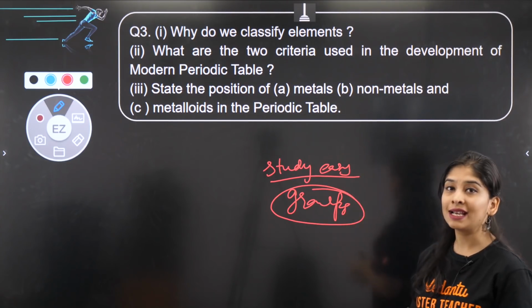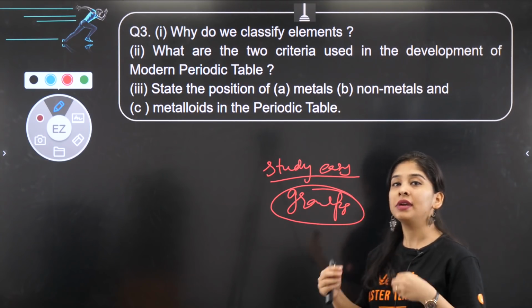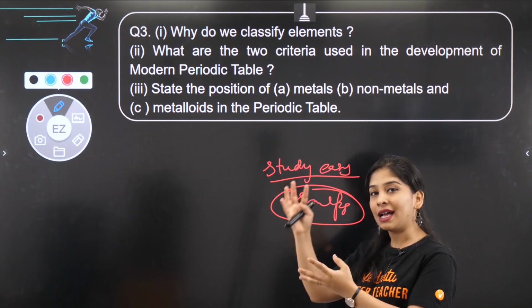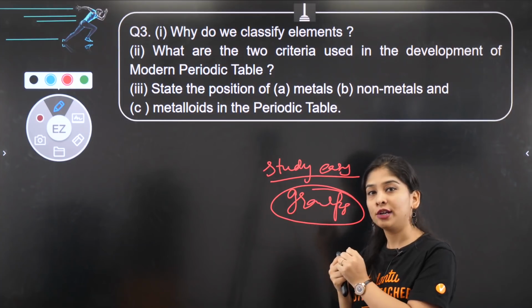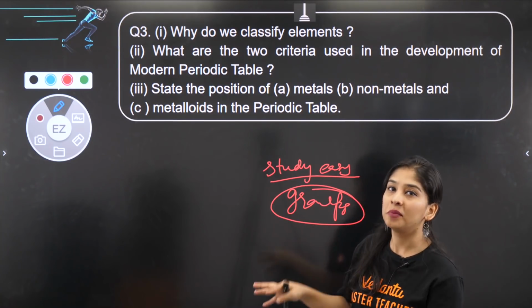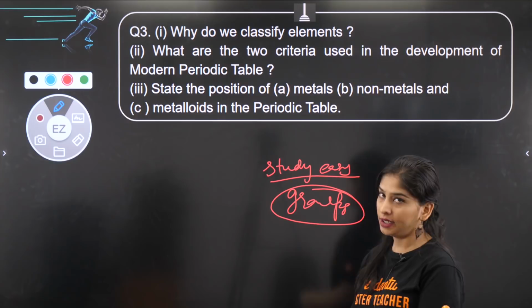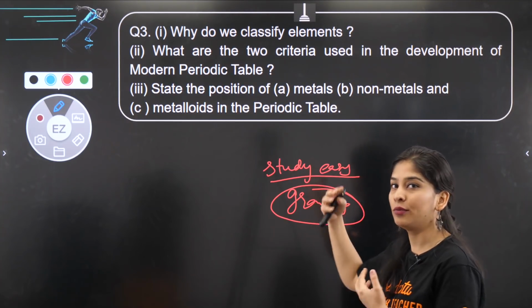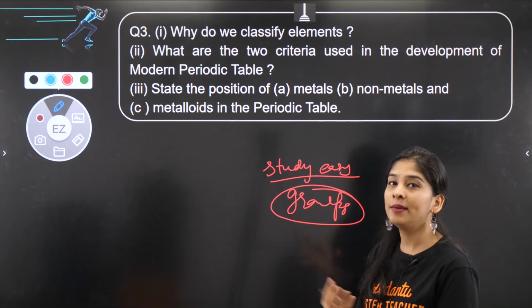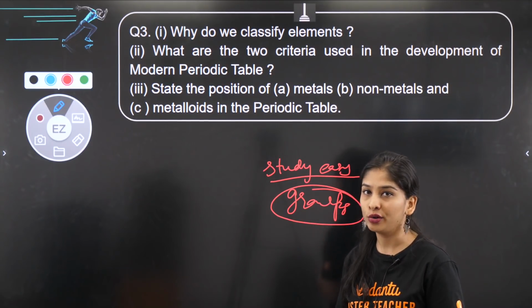So why do we classify elements? So that we can make our study easy by classifying them together in groups, so that they follow the same kind of property. क्योंकि अगर मैं ग्रुप 1 की बात करूं, वैलेंस इलेक्ट्रॉन वुड बी सेम, ग्रुप 2 वैलेंस इलेक्ट्रॉन सेम, सो सेम काइंड ऑफ केमिकल प्रॉपर्टीज दे आर गोइंग टू शो.